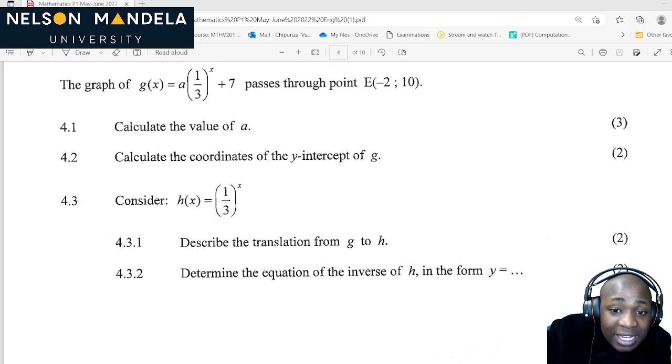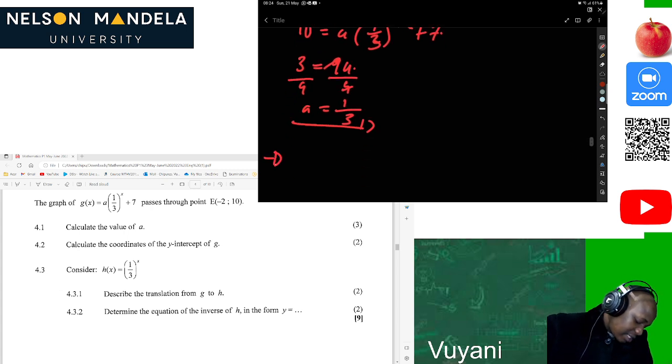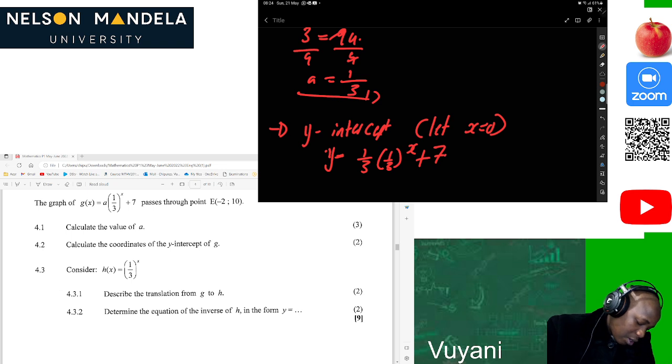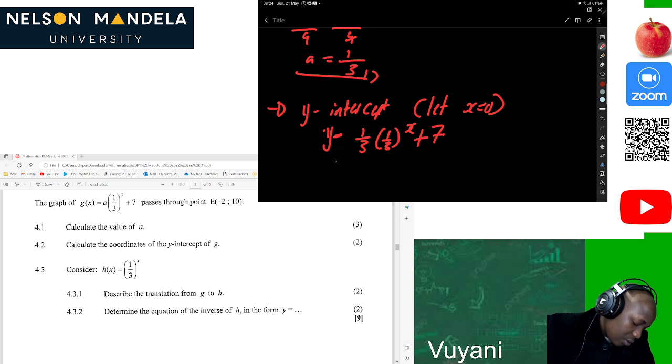Calculate the coordinates of the y-intercept of G. By now we all know that for the y-intercept, we let x be equal to 0. So we write it down. Y-intercept, we should let x be equal to 0. When x is equal to 0, our original y is y equals 1/3 times (1/3)^x plus 7. We want the y-intercept, so we let x be 0. So y is equal to 1/3 times (1/3)^0 plus 7.